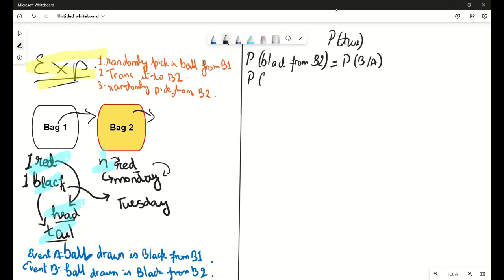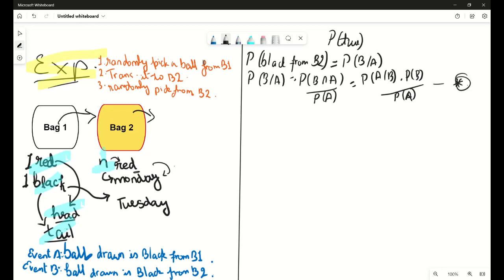Now you expand this: P of B slash A is expanded as P of B intersection A divided by P of A. Cool. Now this upper part, P of B intersection A, is expanded as P of A slash B product P of B divided by P of A. Let's call this equation the star. So now what we have to do is find the values of all this, substitute and find P of B slash A.